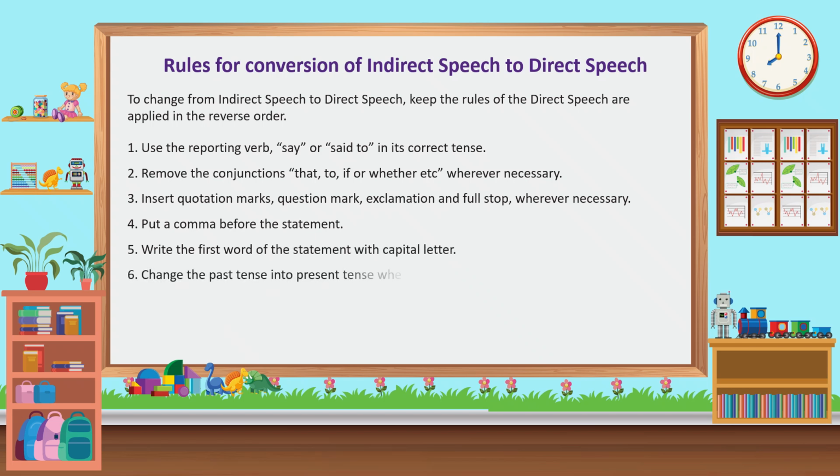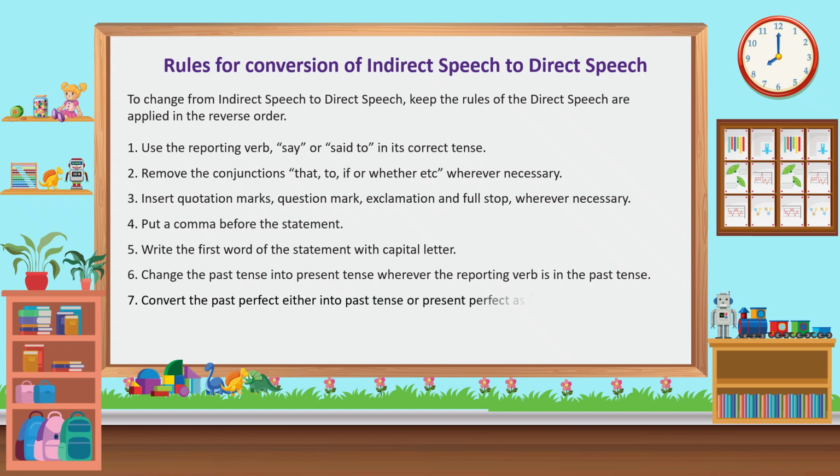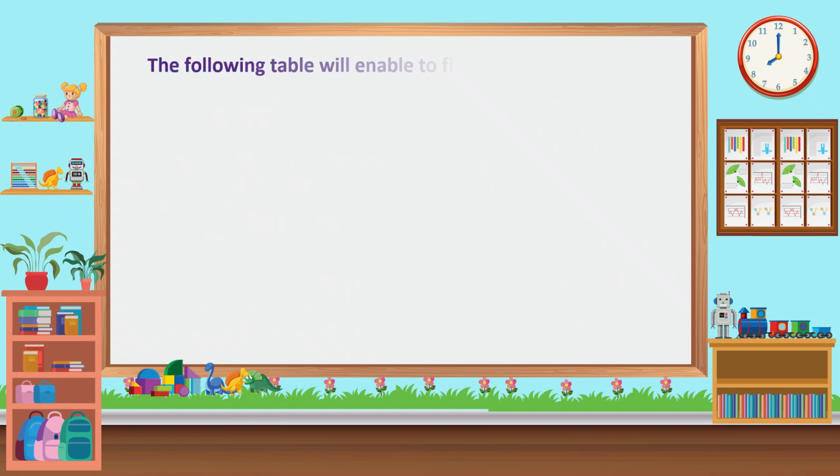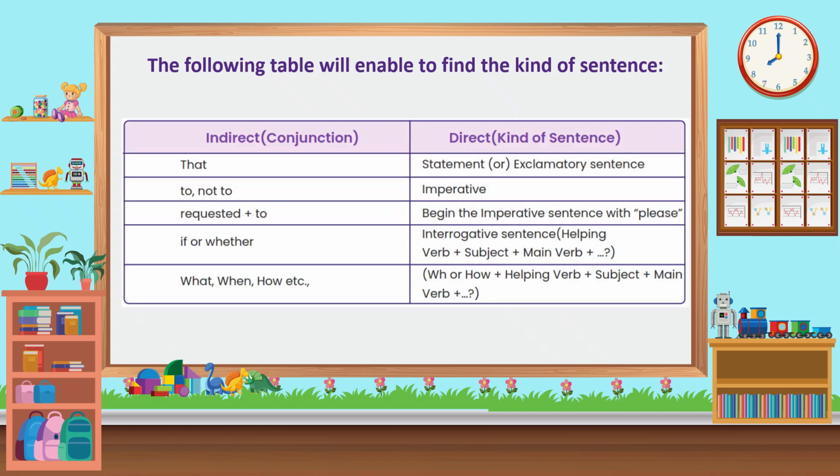6. Change the past tense into present tense wherever the reporting verb is in the past tense. 7. Convert the past perfect either into past tense or present perfect as found necessary. 8. Be careful about the order of words in the question. The following table will enable you to find the kind of sentence. Indirect conjunction, direct kind of sentence.